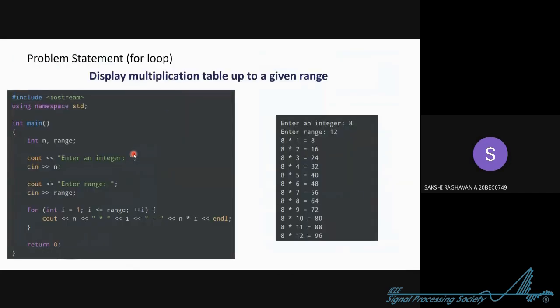Now this is a problem statement, an example that we have taken. What we want to do in this problem is display the multiplication table up to any given range. What does that mean? I will ask the user for which number they want the multiplication table. In this output, I asked that, and the user said they want the table for 8. Now I ask what is the range, and he or she says 12. So till 8 times 12, I have displayed the output.